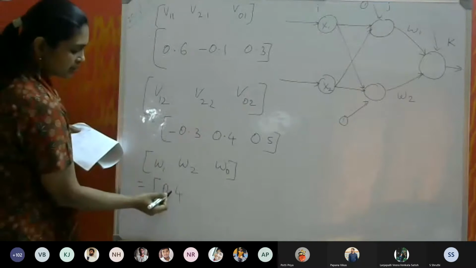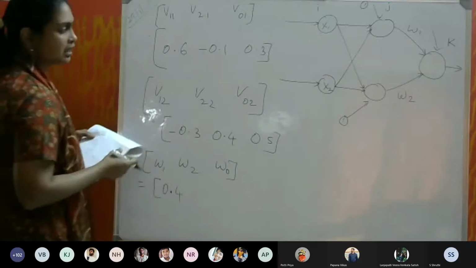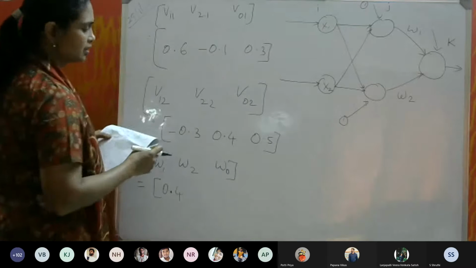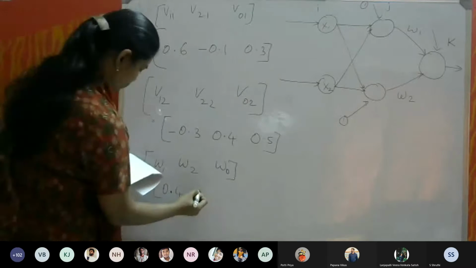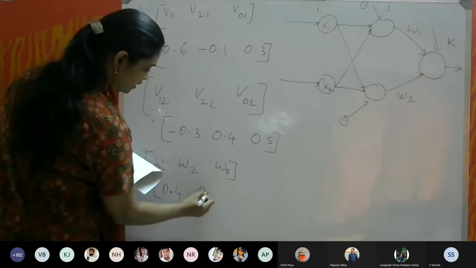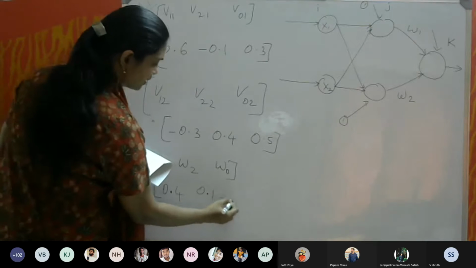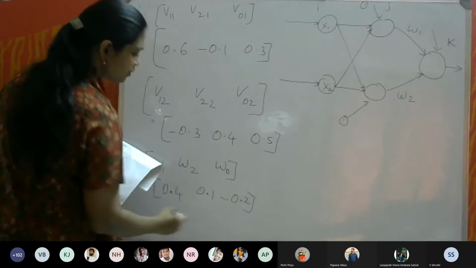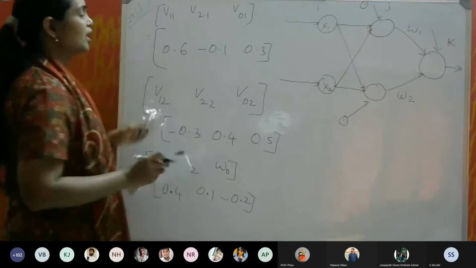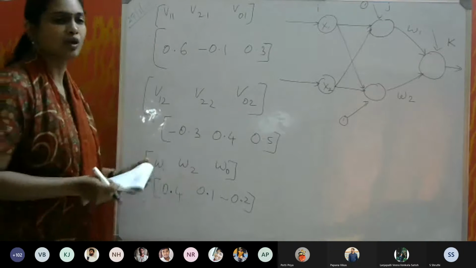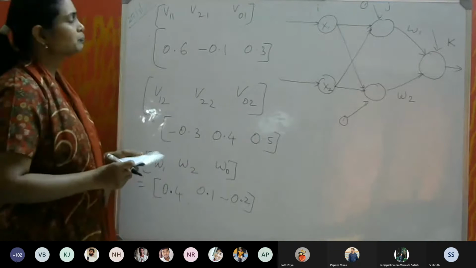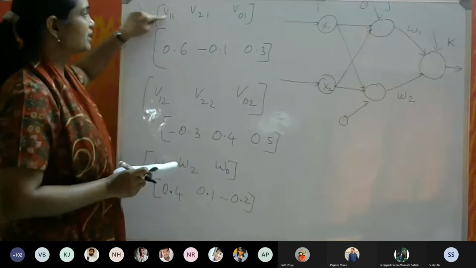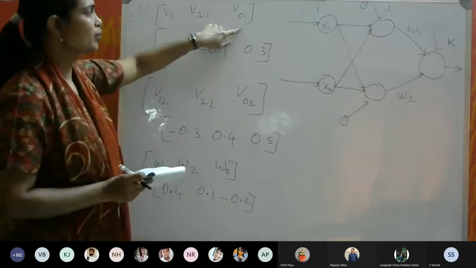Please pay attention. Sometimes this decimal point may not be clearly visible when I write. So the next one is 0.1, minus 0.2. That is why I am uttering the values. Now let us write these values over the edges. First let us take V11, V21 and V01.